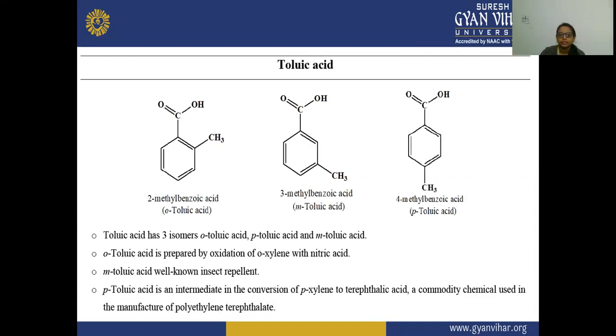This is the toluic acid. These are the three structures of toluic acid: ortho-toluic acid, meta-toluic acid, and para-toluic acid. So toluic acid has three isomers. Ortho-toluic acid is prepared by oxidation of o-xylene with nitric acid, and meta-toluic acid is used to make DEET, a well-known insect repellent. And para-toluic acid is used as an intermediate in the conversion of p-xylene to terephthalic acid, a commodity chemical used in the manufacture of polyethylene terephthalate.